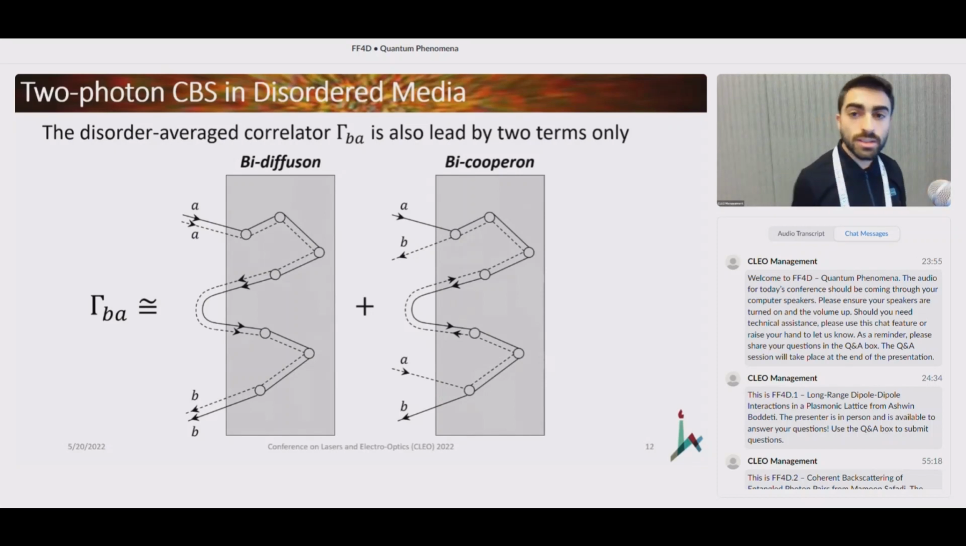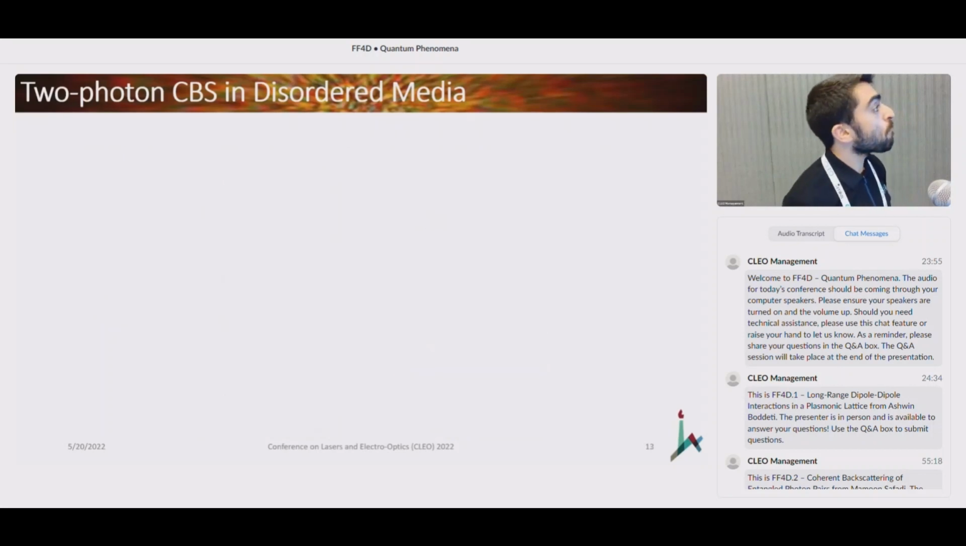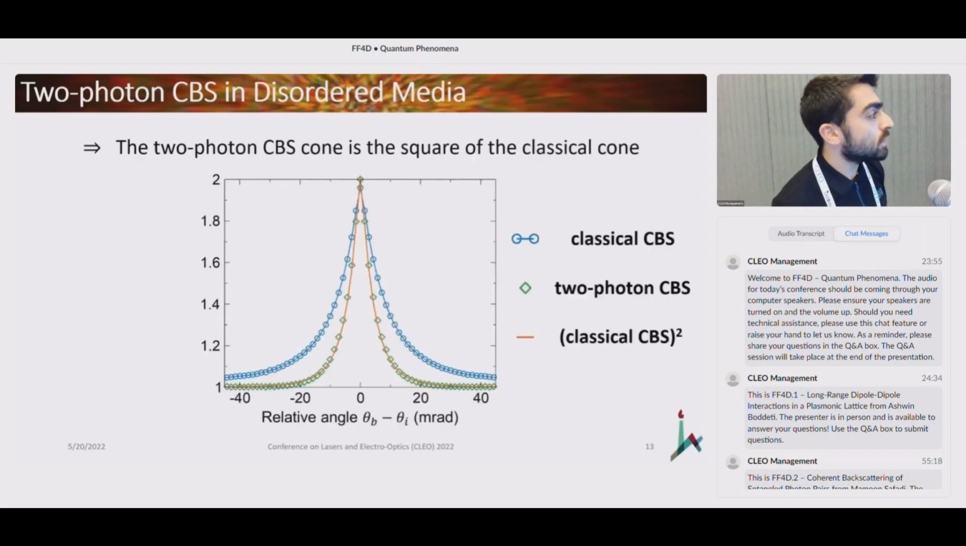And so we wanted to test this out also numerically, and this is what you see in this slide. In blue, you see the classical CBS, and in green, you see the two-photon CBS. So one prediction is already confirmed: the two-photon CBS is narrower than the classical CBS. And what we saw is that once we square the blue dots, which is indicated here by the orange curve, it overlaps very nicely with the two-photon data that we recorded.